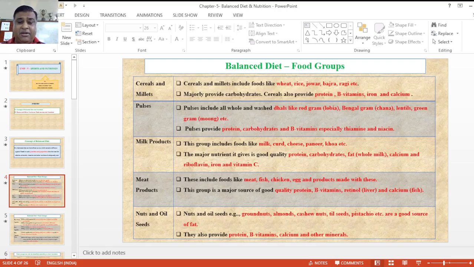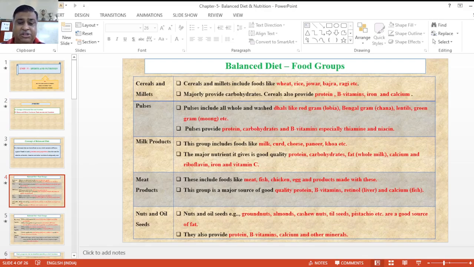Next is milk products. This group includes milk, curd, cheese, butter, paneer, khoya and many more. These give good quality protein, carbohydrates and fats, and the fat is included in milk. Milk provides calcium, riboflavin, iron and vitamin C. After that, meat products include food like meat, fish, chicken, egg, and products made with different types of